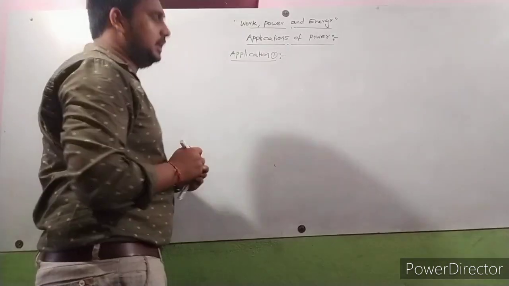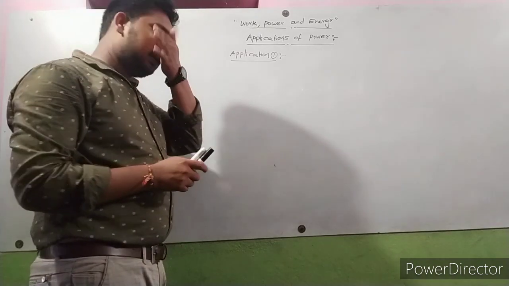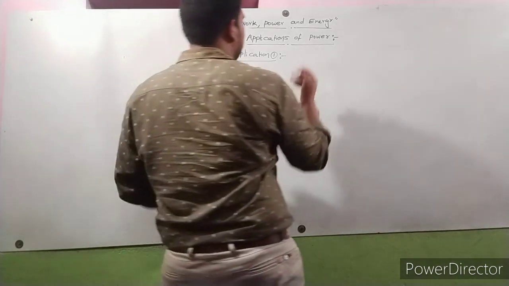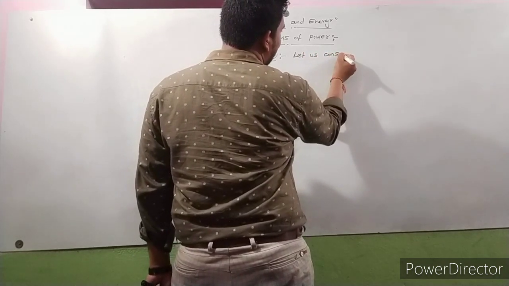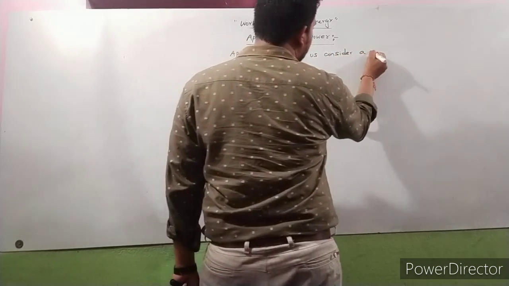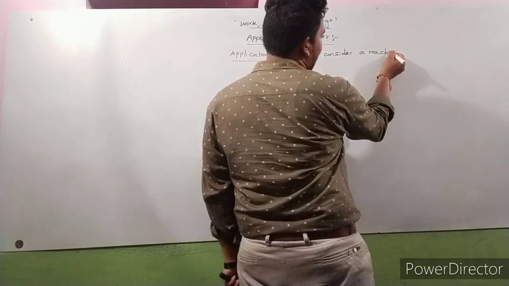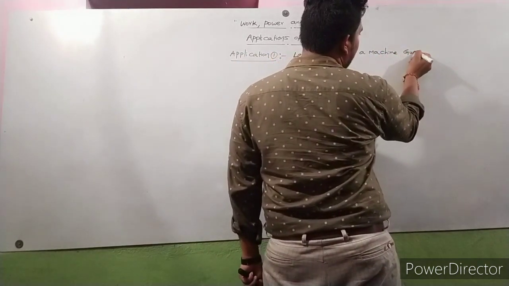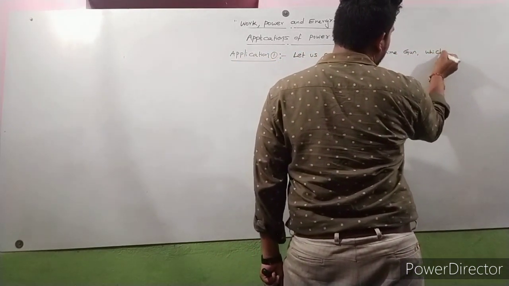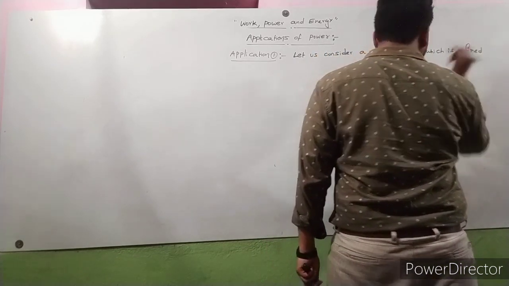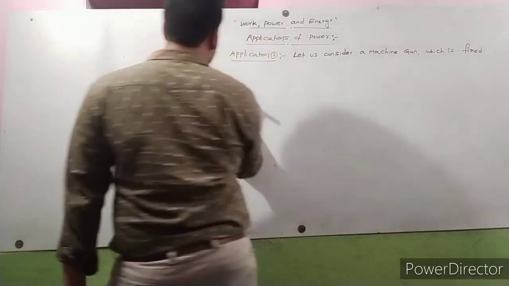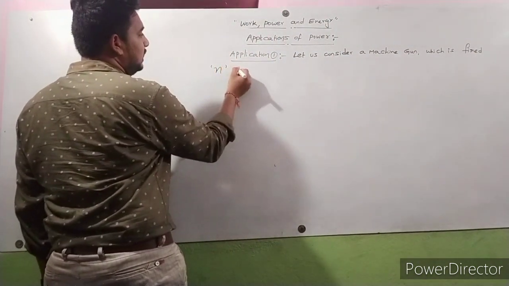So in the first application, let us consider a machine gun which is fired n number of bullets.